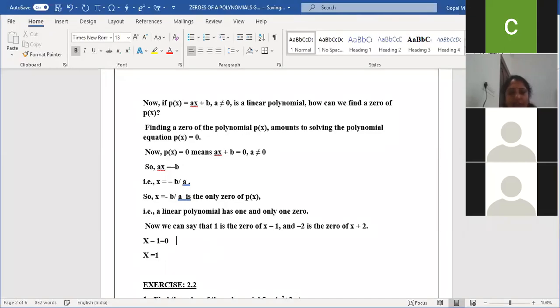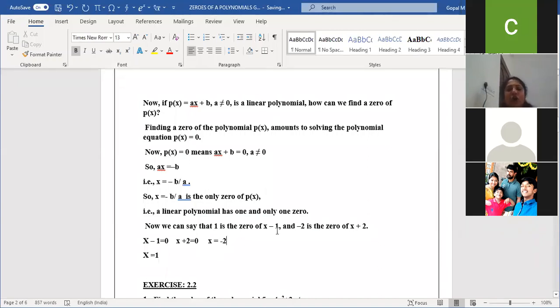Next, minus 2 is a 0 of x plus 2. So if I take x plus 2 is equal to 0, then what is the x value? Minus 2. Then x is equal to minus 2. If plus 2 I shift towards the right side, that becomes minus 2. So this type of question, they'll ask for 1 mark.